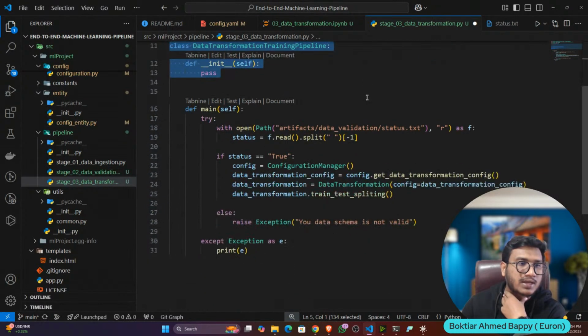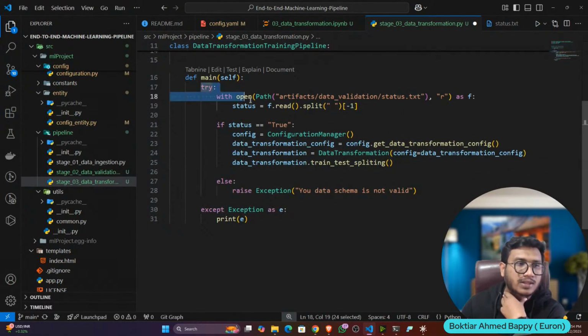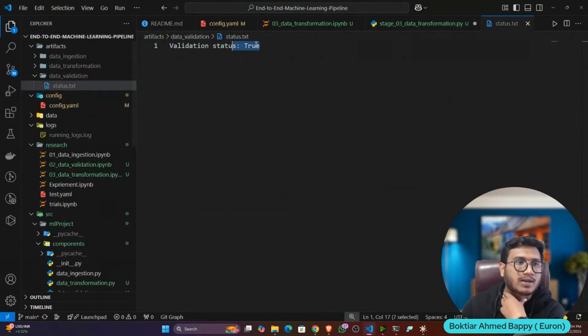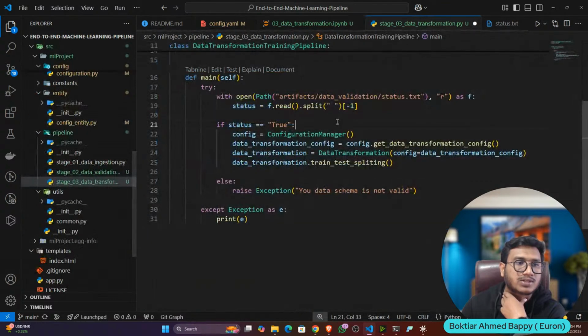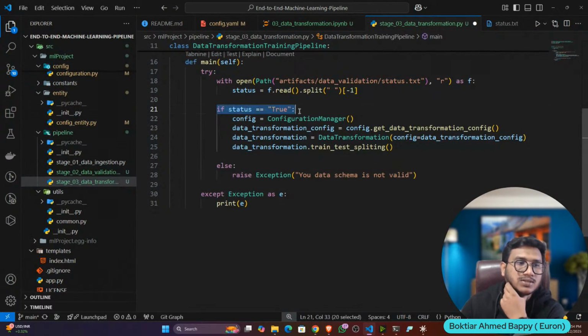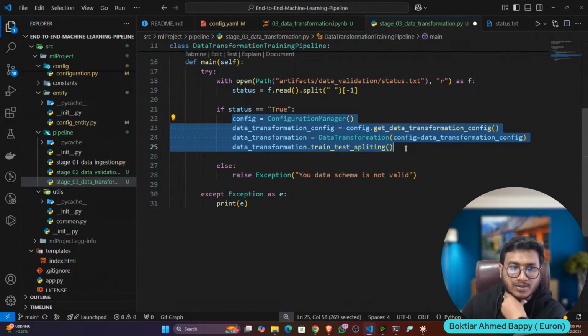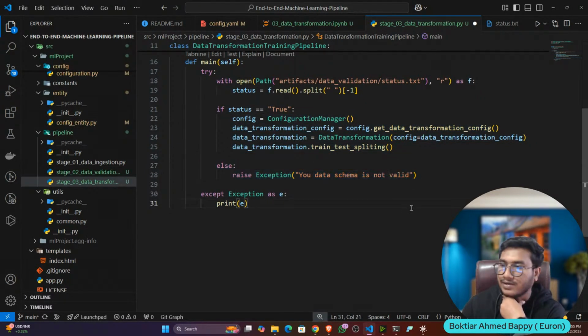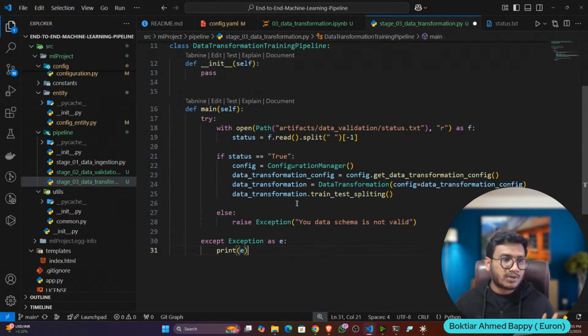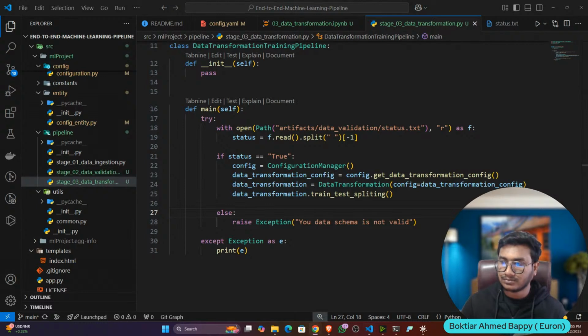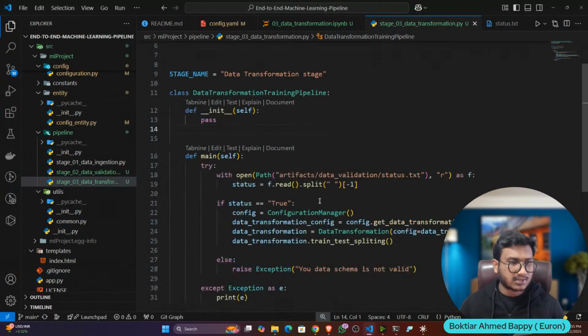So this is what I'm doing. First of all, you can see I'm defining the class, and here is the checking I'm doing. First of all, I'm loading the status.txt file, and I'm extracting the true from here. Okay, true from here I'm extracting with the help of string manipulation, string slicing. Then I'm checking if the status is true, then try to perform the transformation. Otherwise, raise the exception: your data schema is not valid. Okay. So this particular operation you have to perform. This is super important, guys. Unless and until you do it, don't train the model, because in production there is a possibility your data may change and you may end up with an error. Okay. So that's why you always have to do the validation check. Okay. So it's done.